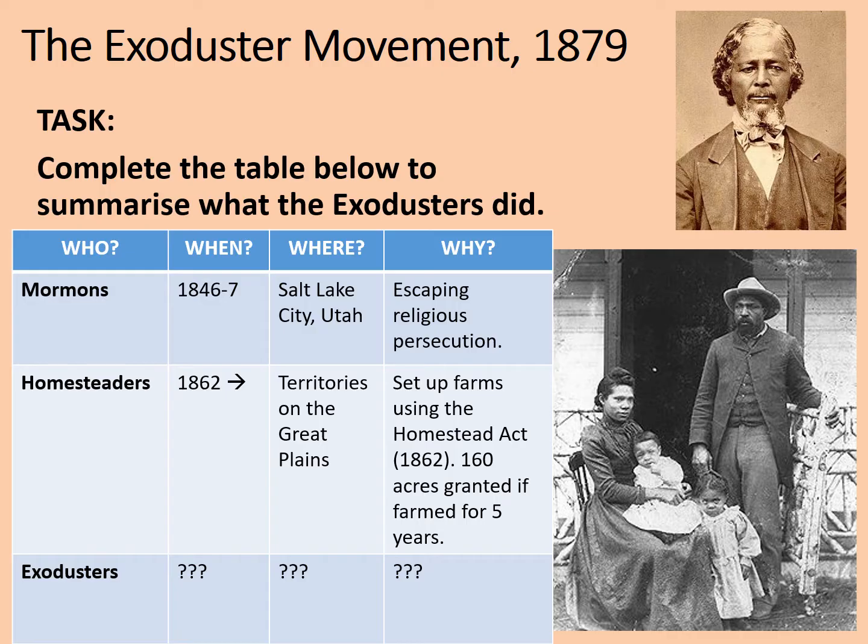Then we've got the Homesteaders. They're moving out west from 1862 onwards. Where? To the territories on the Great Plains. And why? To set up farms using the Homestead Act of 1862. 160 acres granted if you farmed it for 5 years. So, how would you complete this table for the Exodusters? I'd recommend writing out the table in full, leaving space for the Exodusters, and leaving a further space for our next example too. Fill out the table now.